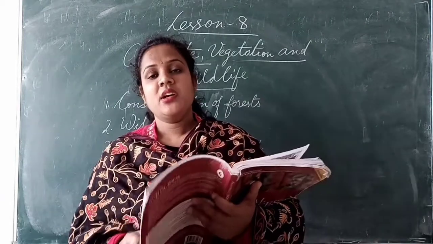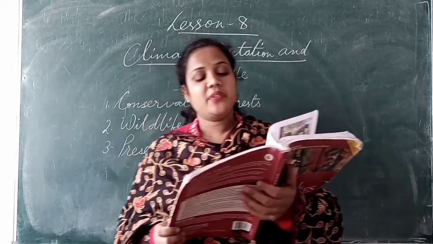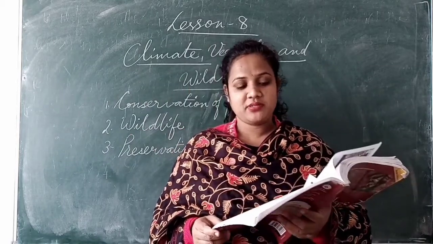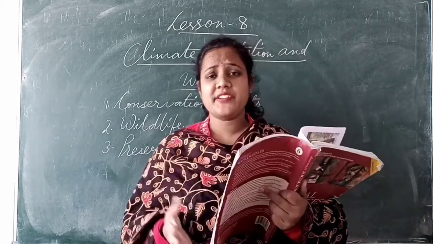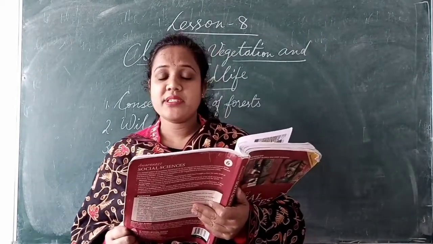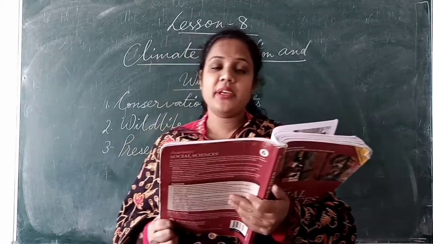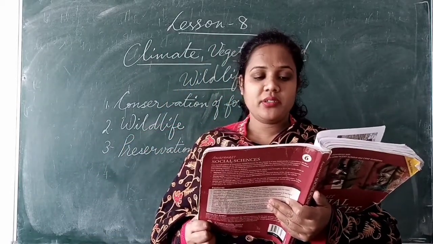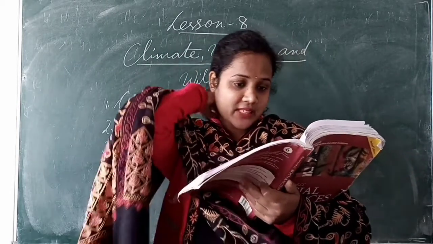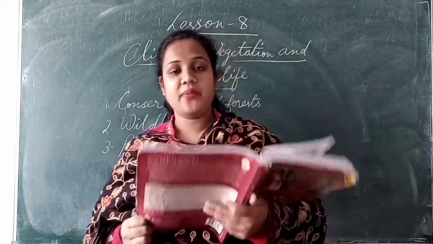Okay. Many wildlife weeks are observed to spread awareness about wildlife, environment and vegetation protection. Okay, so many awareness programs are run according to which we have to preserve wildlife and plants also. So many events and many days, awareness programs, have been started by the government.